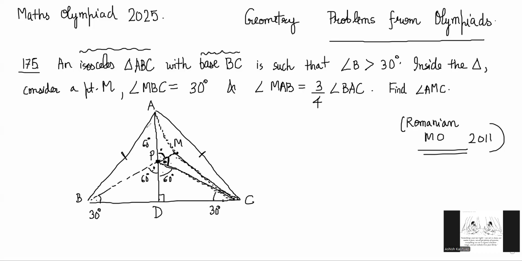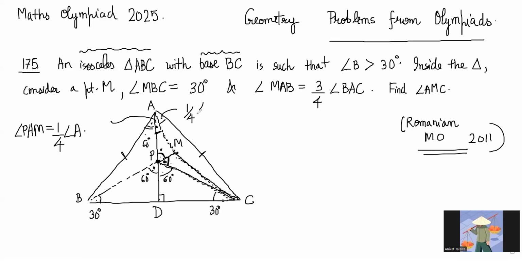Okay. One thing we know is that because this altitude divides the isosceles triangle into two congruent parts, this is half of BAC, right? Yes, sir. The angle BAD is half of BAC and angle MAB is 3/4. So we know now this much will be 1/4, right? Yes, sir. So what I'm saying is angle PAM is equal to 1/4 of angle A, right? So PAM is 1/4 and MAC is also 1/4, right?